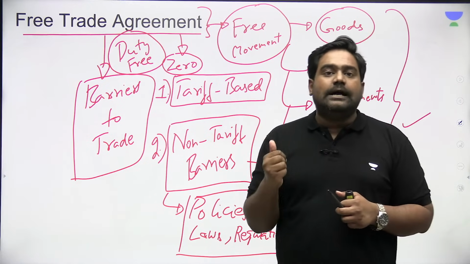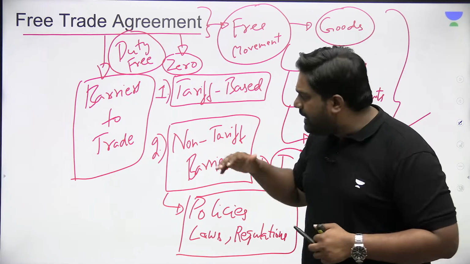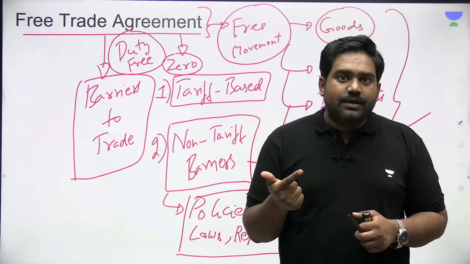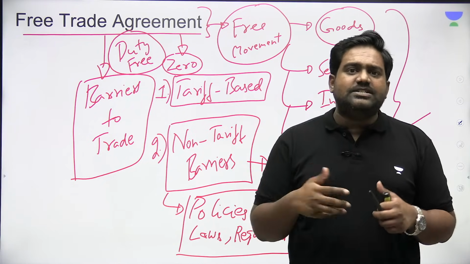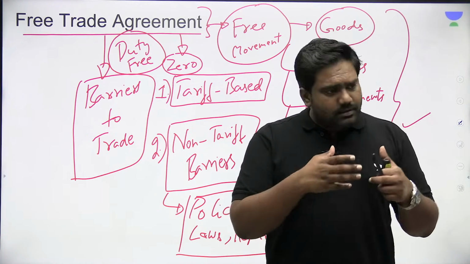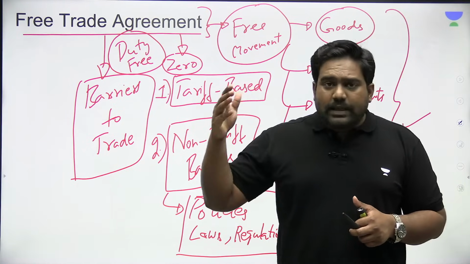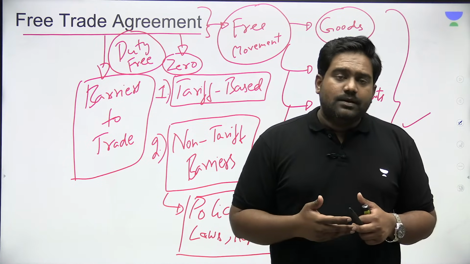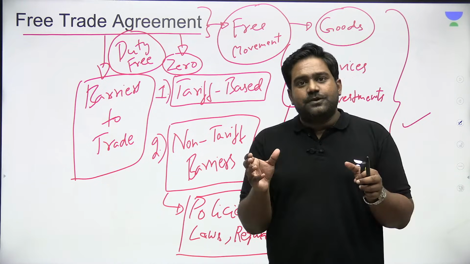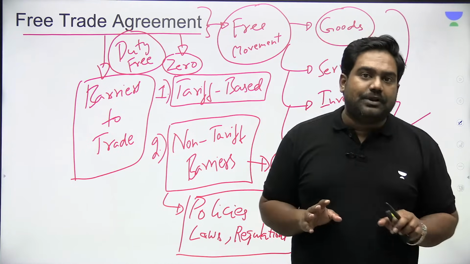But developed countries, on the other hand, let's say US or Australia or European countries, they expect very high environmental standards. They expect very strict enforcement of IP laws. Since their companies, Western companies, largely own most of the intellectual property, right? They want to monopolize the market and they want others to strictly enforce the IP rights as well. So they expect very high standards of labor codes as well, which may not be possible for a developing nation or a poor country to meet. So this mismatch between laws, regulations and policies between two countries could also become a barrier to trade.